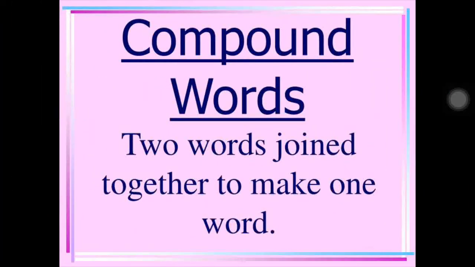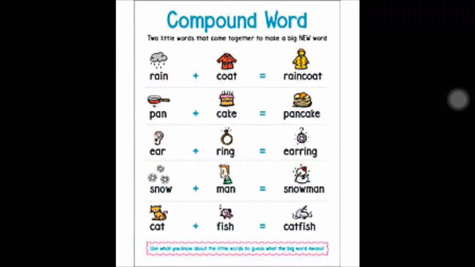Now let's move on with compound words. Compound words where the two words join together to make one word. Okay, two words are different, they are having different meaning, but when they are put together they make one meaningful word. So that is what compound word is. So let's see some examples in this. See, you can see here rain. Rain is separate and coat is separate, isn't it? But when you club it, it is raincoat. It became a one meaningful word.